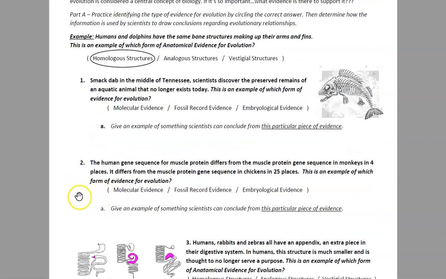Okay, let's look at number 2. It says the human gene sequence for muscle protein differs from the muscle protein gene sequence in monkeys in 4 places. It differs from the muscle protein gene sequence in chicken in 25 places. This is an example of which form of evidence for evolution? We're looking at molecules. Muscle protein, that's a molecule. So what type of evidence would that be? If you picked molecular evidence, then you are correct.